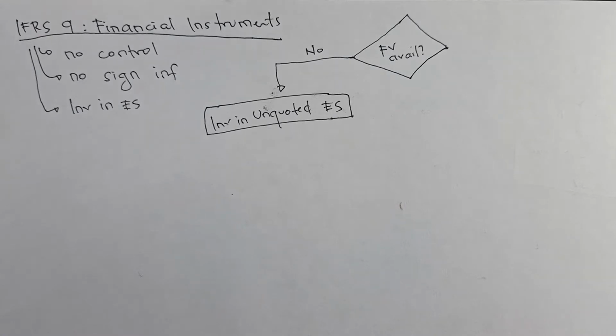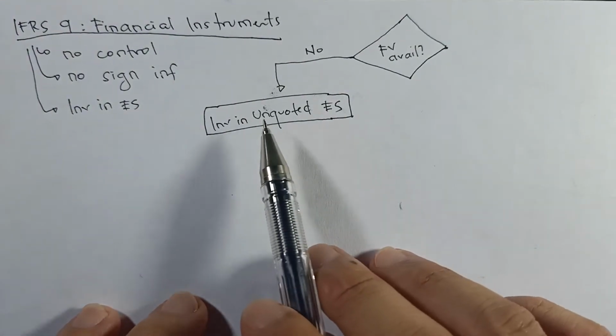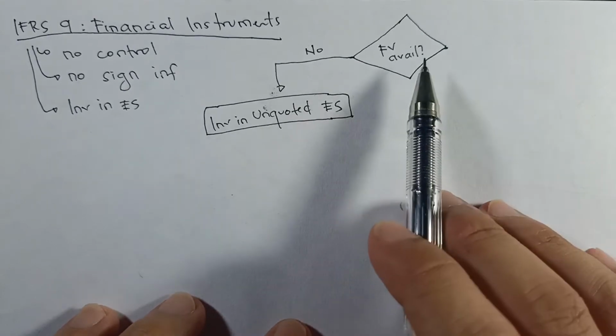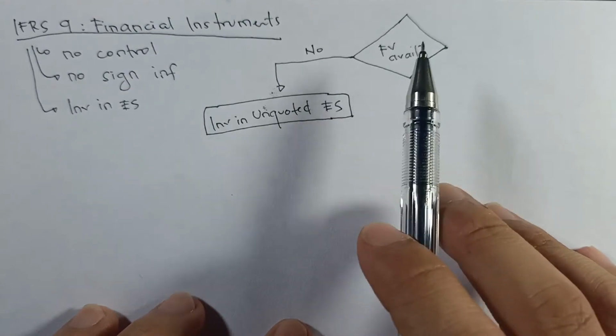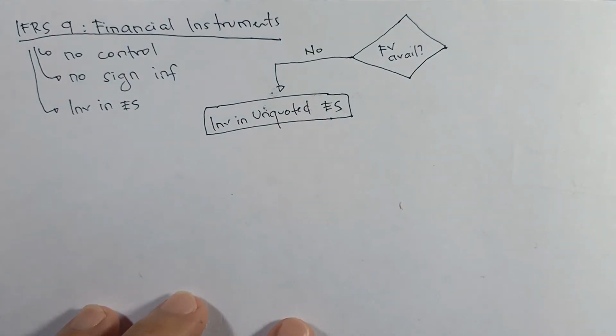But according to IFRS 9, as a general rule, investments must be measured at fair value. Meaning, right, gagamitin mo lang ito if and only if hindi po available yung fair value. But if the fair value is available, you cannot use this classification.